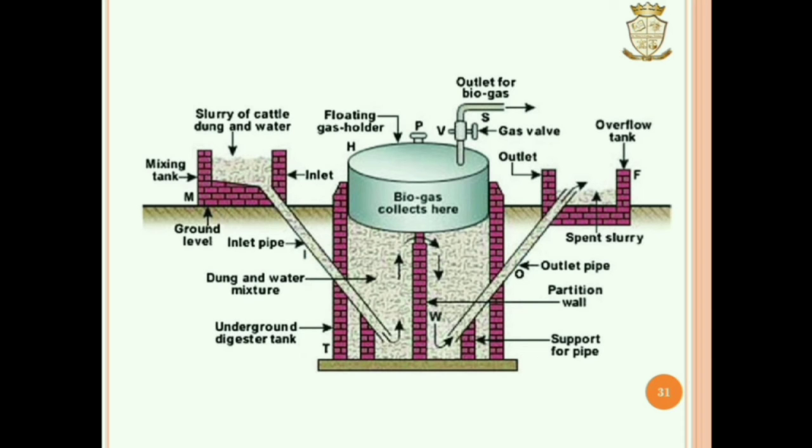This is the underground digester tank. Floating gas holder is here. Biogas collects here. It's floating type. Mixing tank and spent slurry is here.